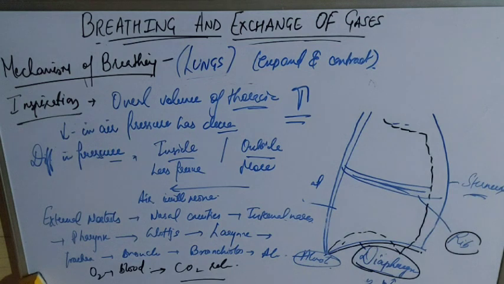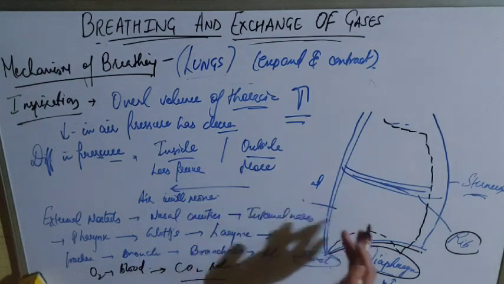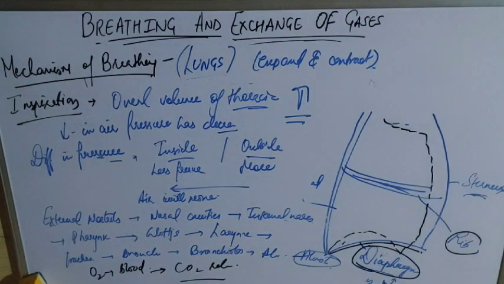In inspiration, the diaphragm, external intercostals and abdominal muscles increase the total volume of the thoracic cavity. Thus there will be a decrease in the air pressure of the cavity. The difference in air pressure inside and outside, with more pressure outside, will cause the air to move inside the lungs or alveoli through the external nostrils, nasal cavity, internal nares, pharynx, glottis, larynx, trachea, bronchi, bronchioles and alveoli, and there it is exchanged with the blood. This is all about inspiration.